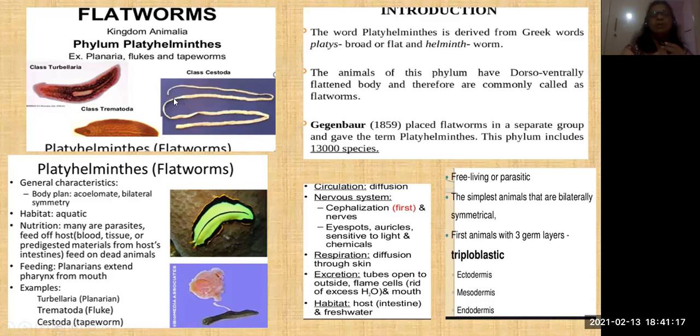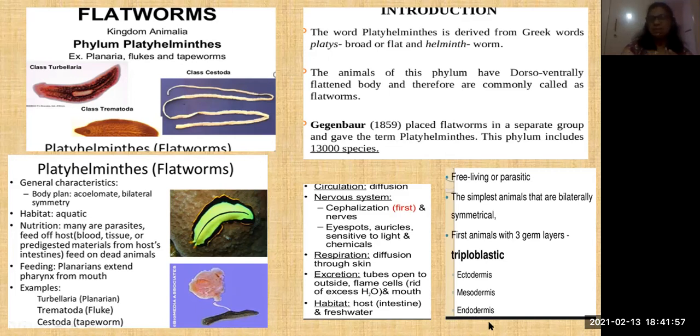This is no need for you, I am just giving the examples. Okay. The body plan is acoelomate. There is no coelom at all. There is no cavity at all in the flatworms, that means Platyhelminthes. They are bilaterally symmetrical. We have seen radially symmetrical previously. Here bilaterally symmetrical means when you cut the body, two halves will be produced, and each half consists of similar organs which are present in the other half also. That's why it is called a bilaterally symmetrical body.